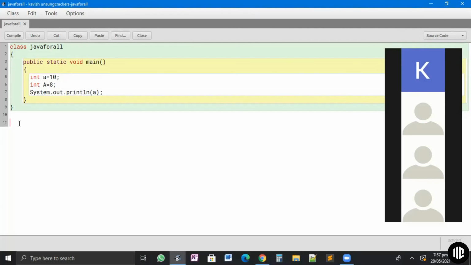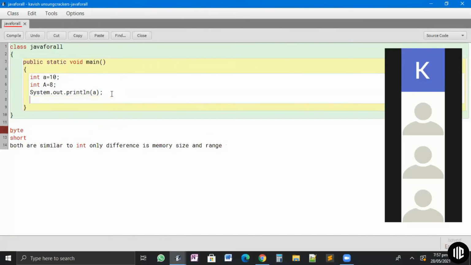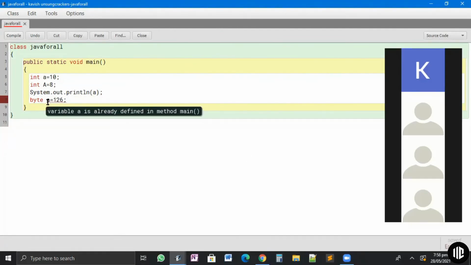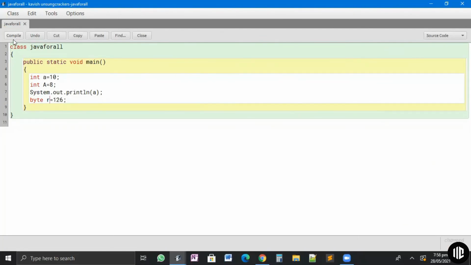So we spoke about char, we spoke about long, we spoke about float. Byte and short, both of these are similar to int. The only difference is memory size and range. This is very simple, so we are not going to discuss much about it, but I can show this. Byte r is equal to 126. See, this is compiling, it's showing me no syntax error.